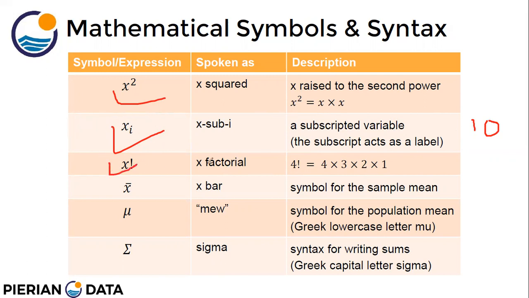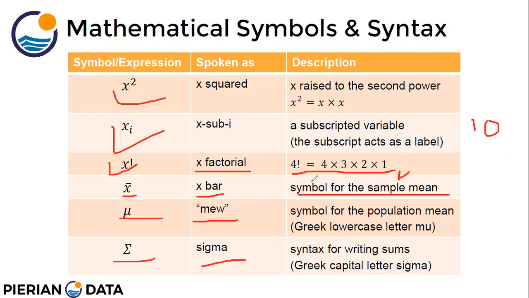Right. This is x factorial. The expression looks like this. You start with the number, then you multiply by each subsequent number and go down to 1. This is x bar. It is a symbol for the sample mean, or the mean of the sample. Mu is a symbol for the population mean. This is called sigma. Sigma is the syntax for writing sums, right? We will see that in the next slides, right?